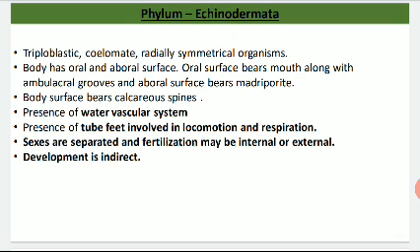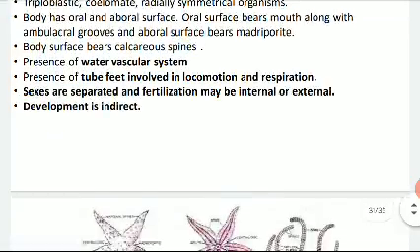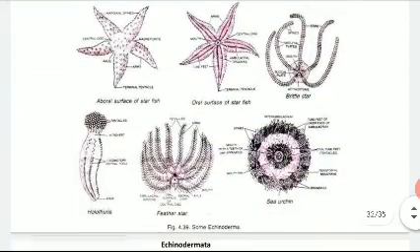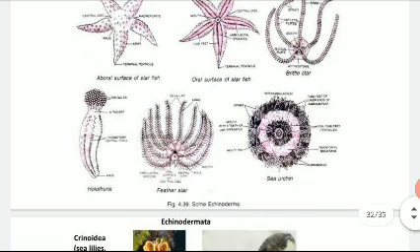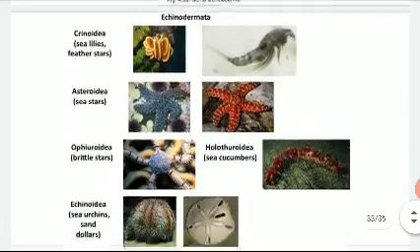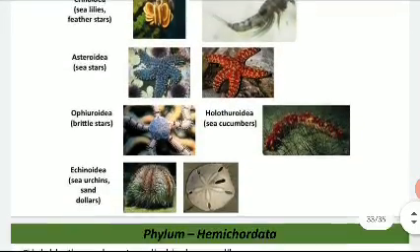Sexes are separated and fertilization may be internal or external, and development is indirect with the help of larva. Okay, and these are the examples: starfish, brittle star, sea cucumber, sea lily, sea urchin. Okay, now see here also.